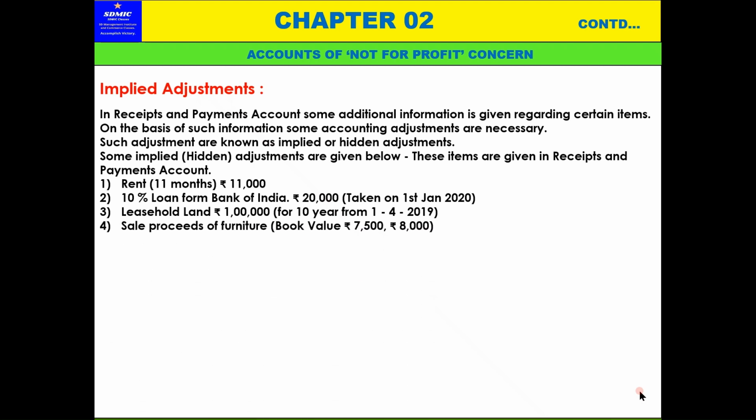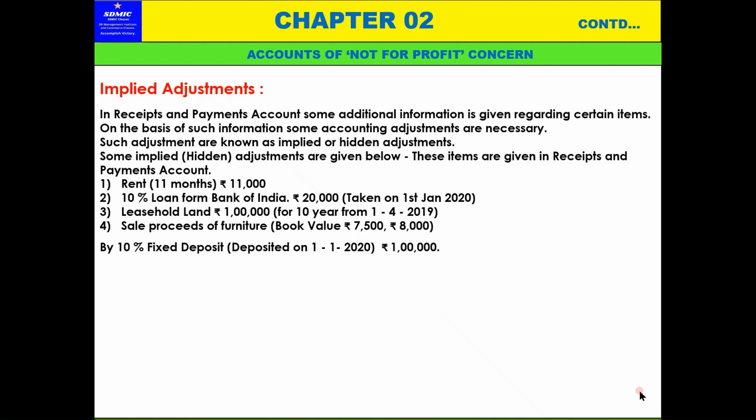Now, sale proceeds of furniture: book value 7,500, sold at 8,000. This entry needs to be passed because this is a sale of furniture. The book value is 7,500 and it is sold at 8,000, so 8,000 rupees is received. Knock out 7,500, and the extra 500 rupees is a surplus, so that needs to be added to the capital fund. Got it?